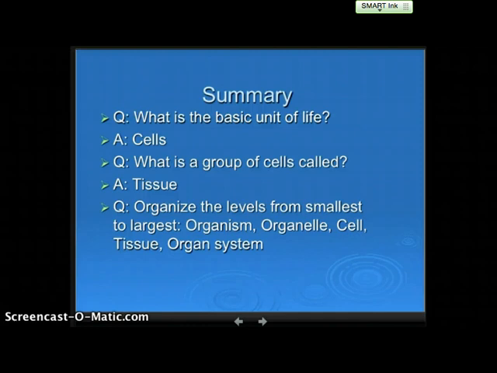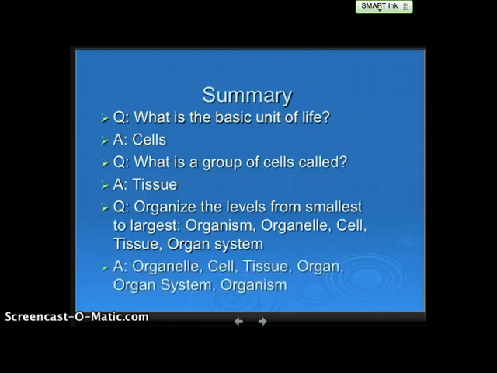Okay, if you didn't have a chance to answer, you can pause the video here. We're going to reveal the answer. The smallest is organelle, then cell, tissue, organ, organ system, organism. And that's the levels of organization for the cell.